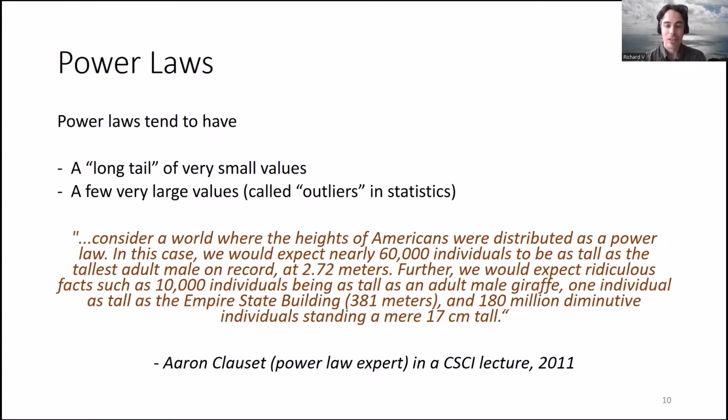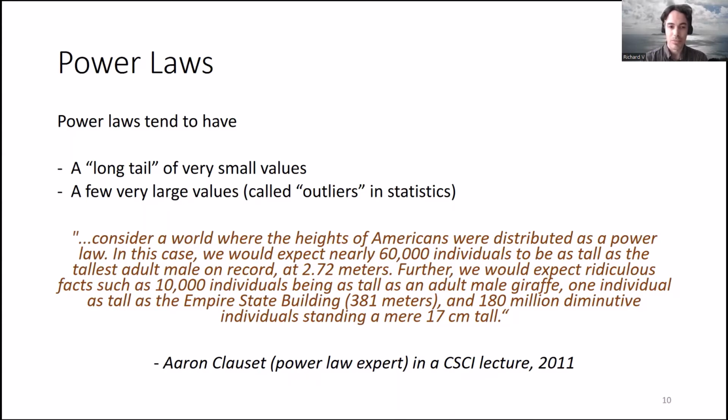Now, this famous power law expert, Aaron Clauset, said this very nice thing in a lecture in 2011. This is a direct quote from his paper. He said, "Consider a world where the heights of Americans were distributed as a power law. In this case, we would expect nearly 60,000 individuals to be as tall as the tallest adult male on record at 2.72 meters.